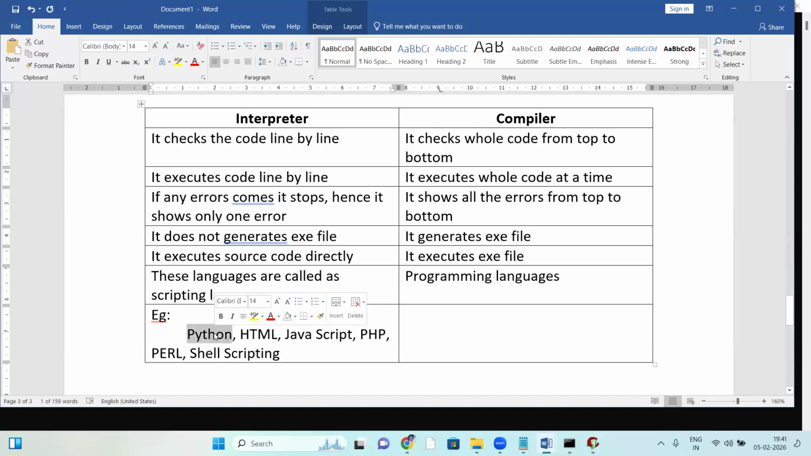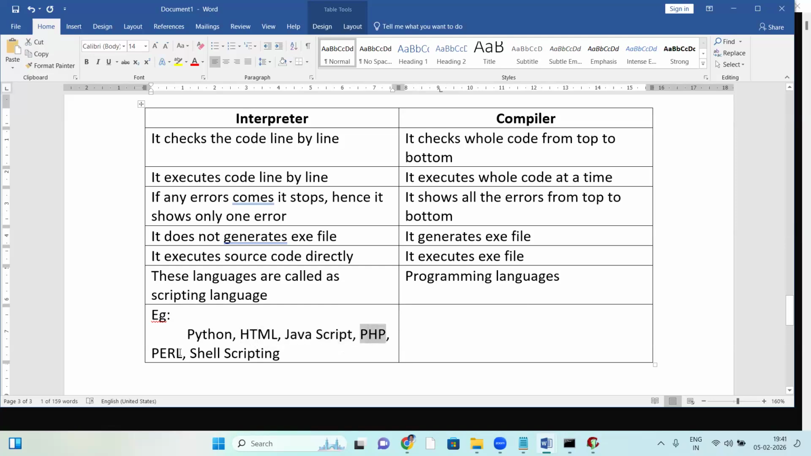Python has its own interpreter, the Python interpreter. HTML and JavaScript are also interpreter-based. See, JavaScript is not Java. JavaScript is different, Java is different. JavaScript works on the client side, Java on the server side. HTML and JavaScript execute in the browser environment. They are browser-understandable languages, so the browser is the interpreter for HTML and JavaScript.